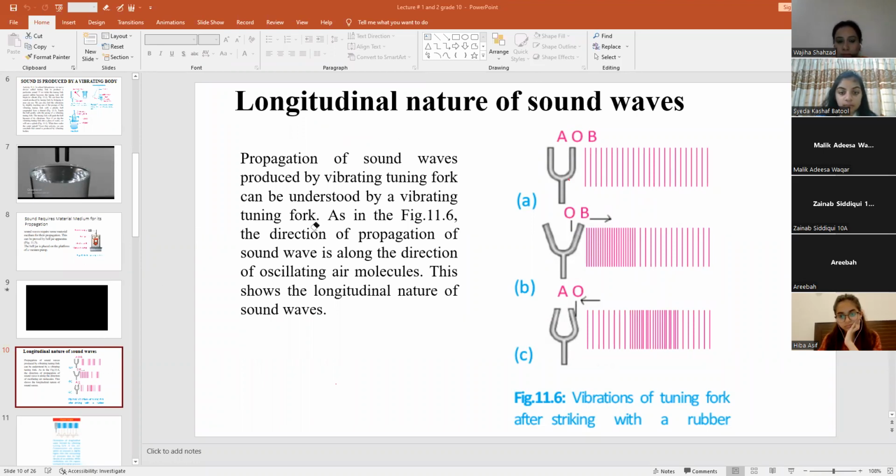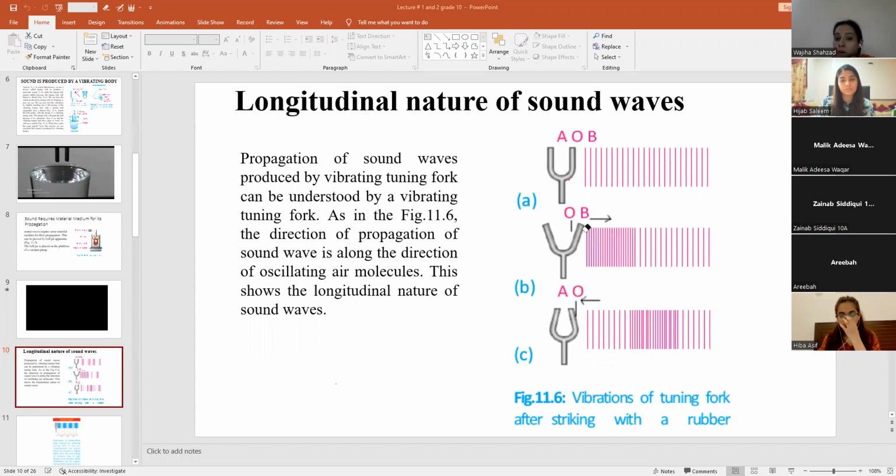Ma'am, is the vibration just moving along, or when we change the shape, then it does? See, what is vibration? It's a to and fro motion. So when you move this prong towards P, what will happen? All the pressure will be exerted on this place, right? So all the particles will be combined together. They will create a pressure. When they create a pressure here, the pressure will be maximum. So you can name it a compression.